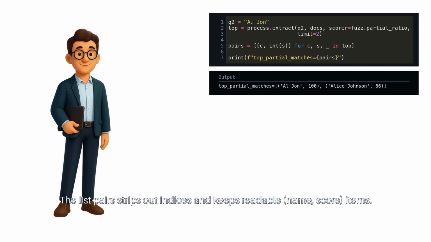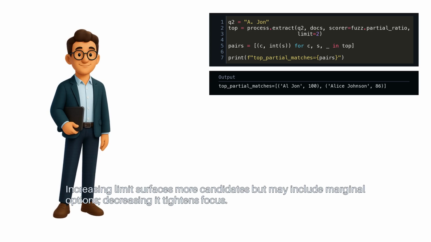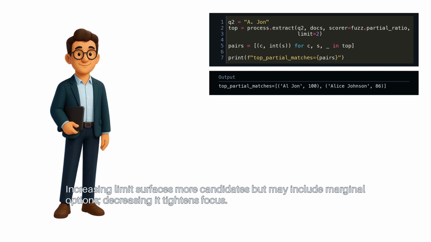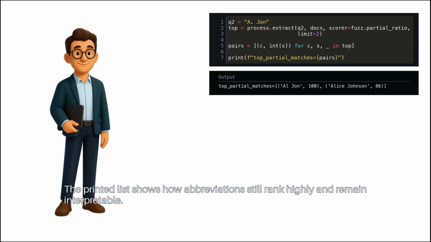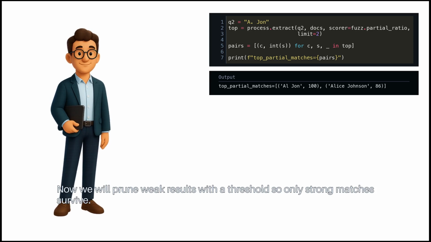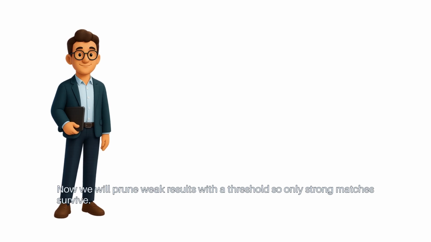with brevity. The list pairs strips out indices and keeps readable name score items. Increasing limit surfaces more candidates, but may include marginal options. Decreasing it tightens focus. The printed list shows how abbreviations still rank highly and remain interpretable. Now we will prune weak results with a threshold, so only strong matches survive.